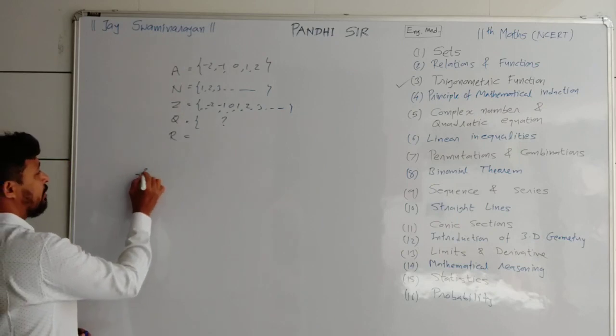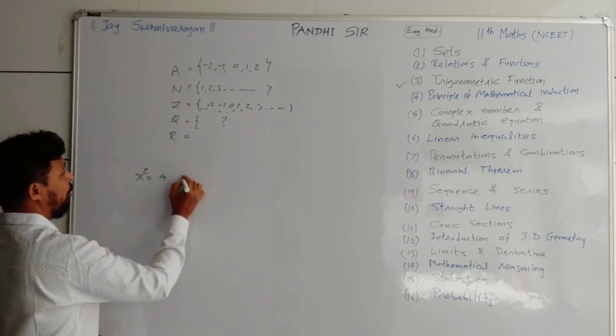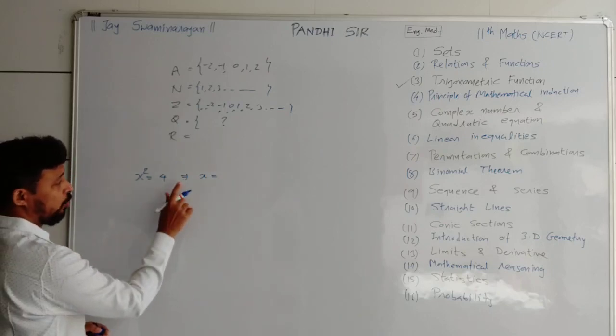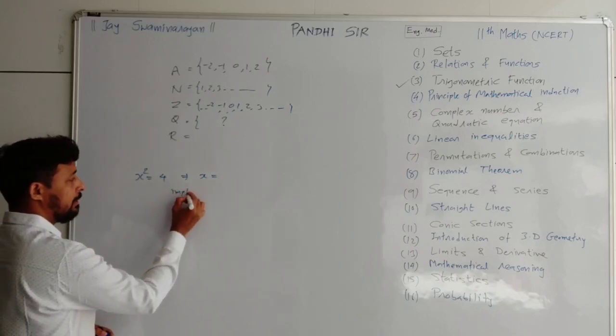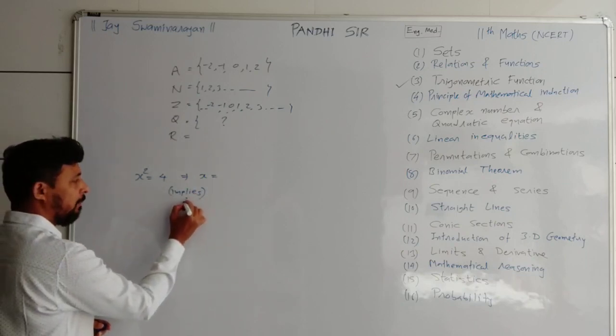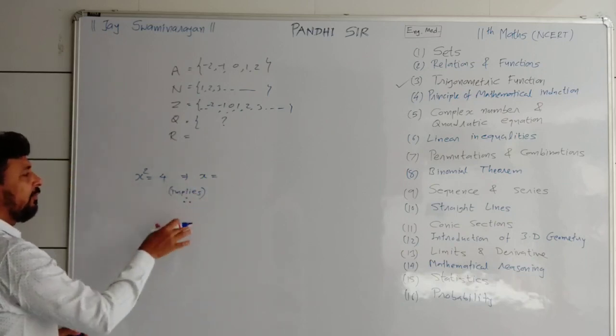Suppose I am writing x square is equal to 4 and you want to take the root of that. This sign is known as implies. I will discuss all these signs later on. It's almost like a therefore. Forget about that right now.